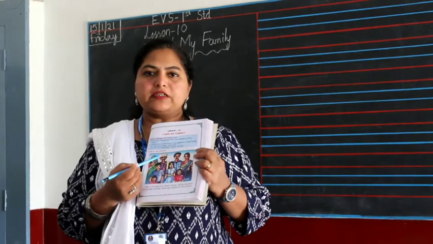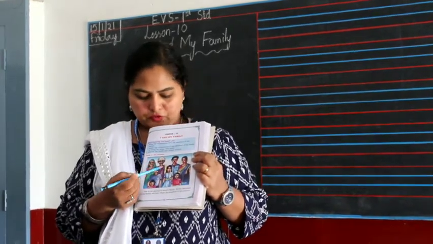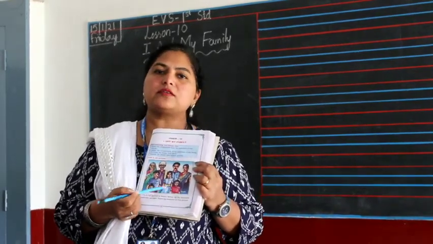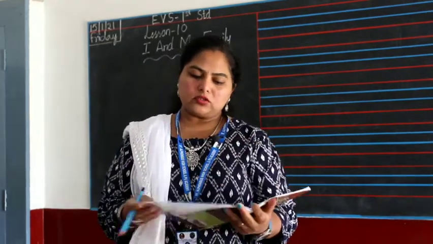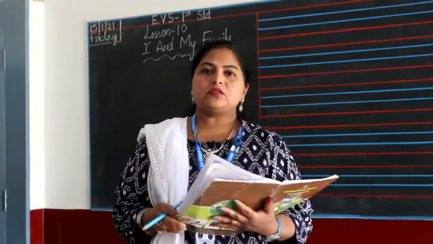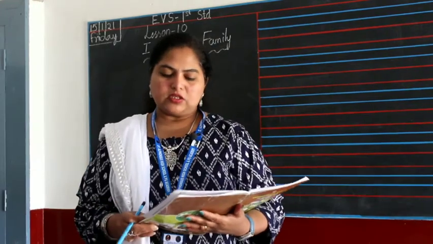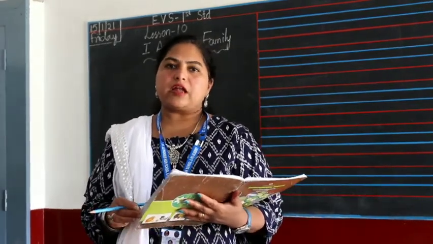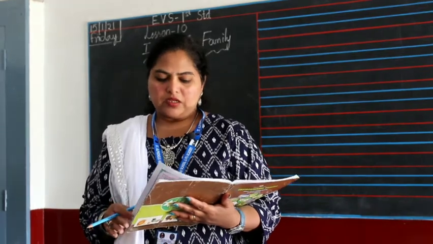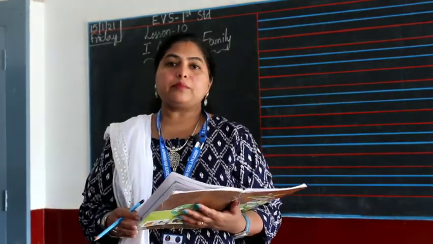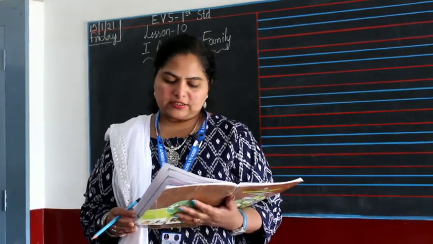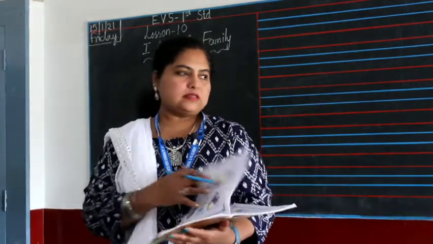And how are you related to your grandparents? For your grandparents, you are grandsons and granddaughters. So this is the family of Sunil: father, mother, grandfather, grandmother, his elder brother and elder sister. They are his siblings, and he's got his younger sister also as a sibling.